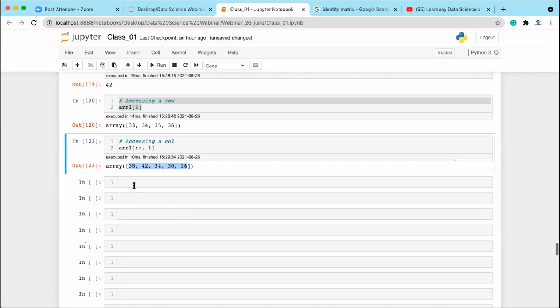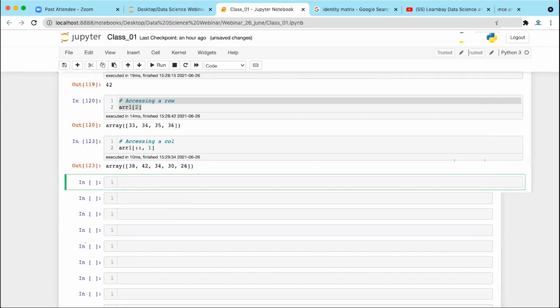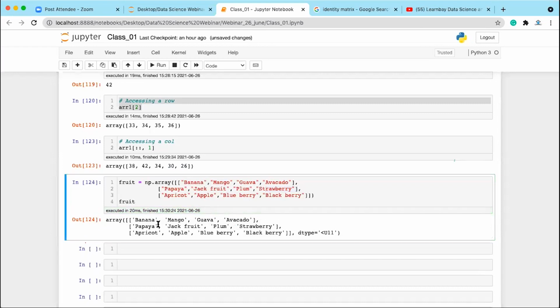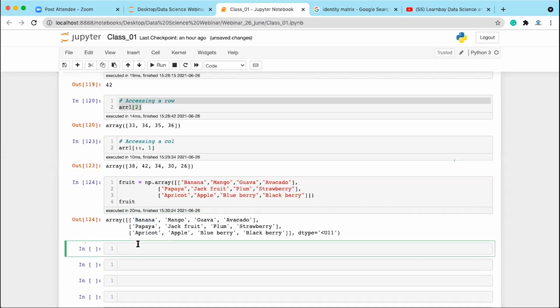Now let's say someone has asked me how to change values, so I'll take one array. I want to access banana, jackfruit, strawberry, and blueberry from the fruit array. This is the fruit array. How can I access these? See, these are not in a particular order, right? You cannot do indexing, and you cannot perform the slicing operation here.